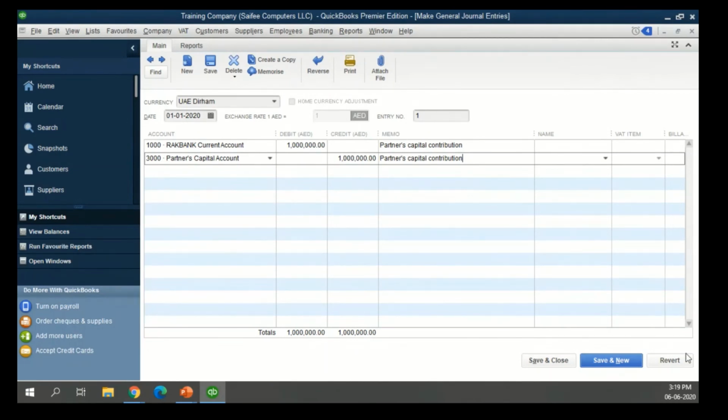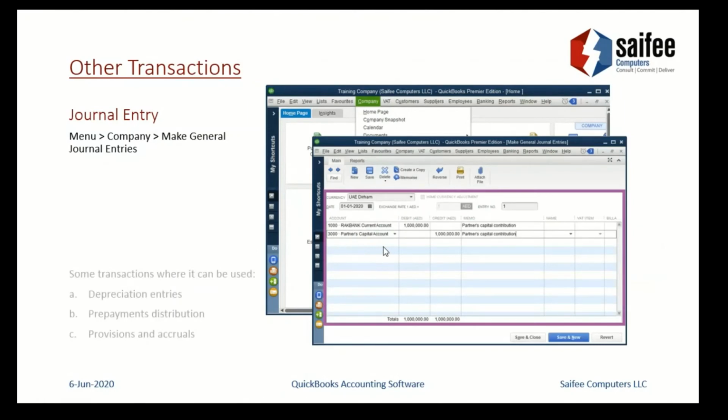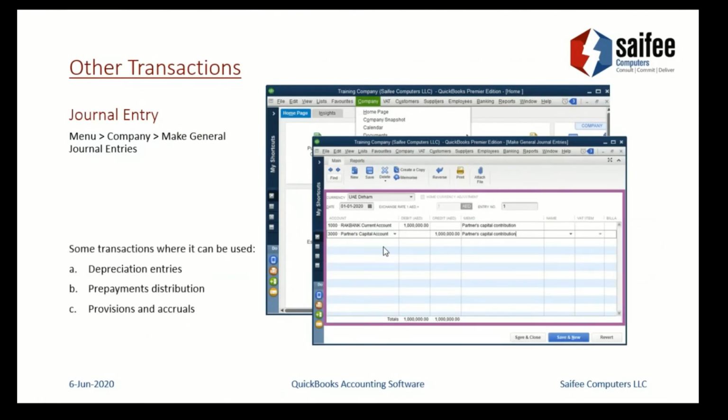But if at all there is a transaction wherein you still need to use a journal entry, you can do that by accessing the company and make general entries option. I'll share a few examples where this could be useful. Depreciation entries, let's say, if we don't have a fixed assets module, this is where it can come in.